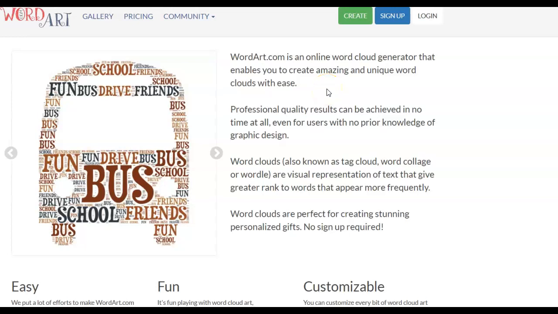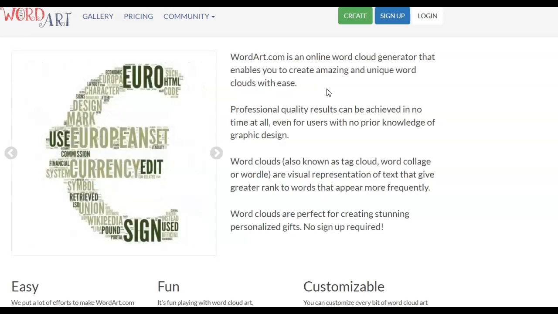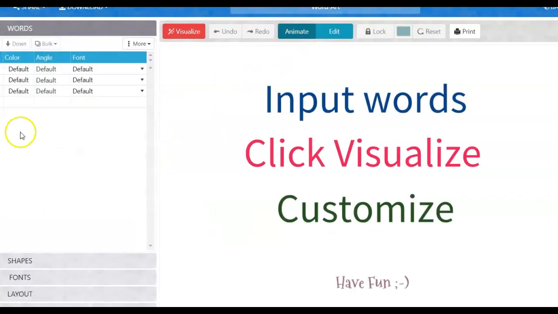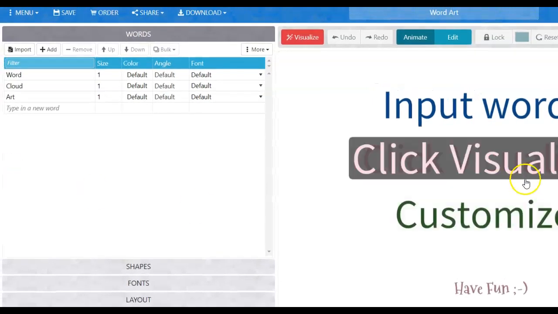All right, everyone, this is option B, the altered states of consciousness word cloud. So you'll go to that website where it says word art, and then you don't need to sign up or log in. You just simply click on create. And then I'm just going to drag this over a little bit so you can see a little bit better. So you'll see you can do a lot of different things here. It looks a little confusing, but it's actually pretty simple to use.